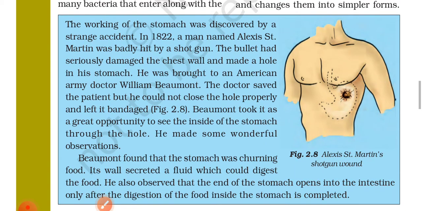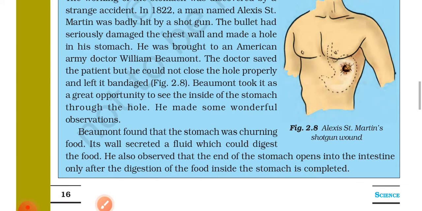The working of a stomach was discovered by a strange accident. In 1822, a man named Alexis Saint Martin was badly hit by a shotgun. The bullet had seriously damaged the chest wall and made a hole in the stomach. He was brought to an American Army doctor, William Beaumont. The doctor saved the patient, but he could not close the hole properly and left it bandaged.